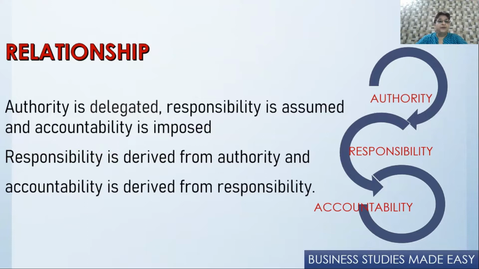And also, responsibility is derived from authority. First you get the authority, then you are made responsible for that. And accountability is derived from responsibility. So those people who understand their duty and do it well, then they only understand their accountability. So like the diagram drawn here, first comes authority, then responsibility, and then accountability.